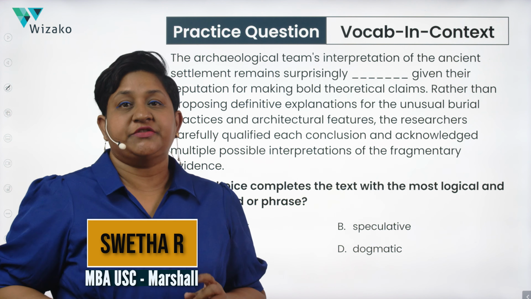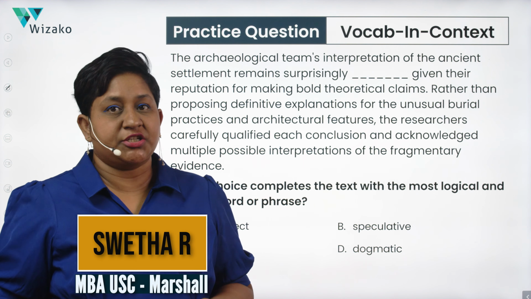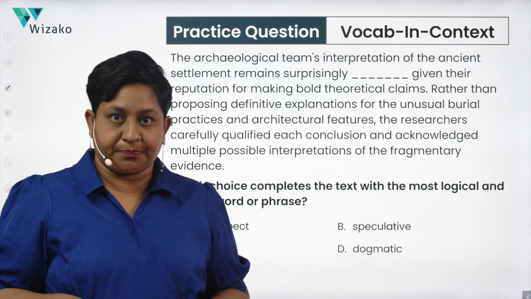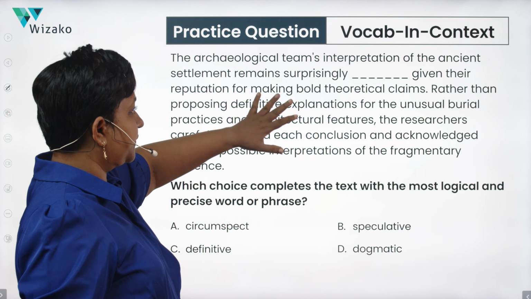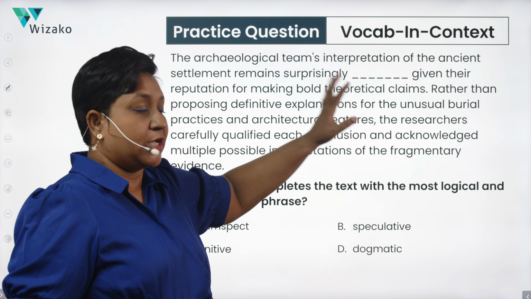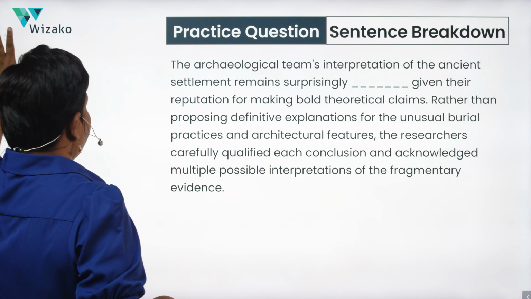Hey everyone, in this video we're looking at a vocabulary and context question for the SAT reading and writing section. So we're going to break down this paragraph, make sure we understand it, fill in the blank with our own words, and then we'll use that to do the process of elimination.